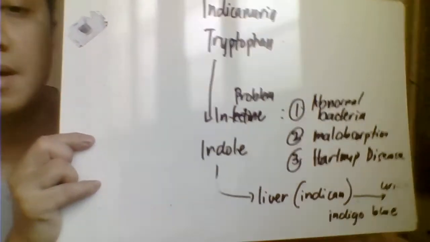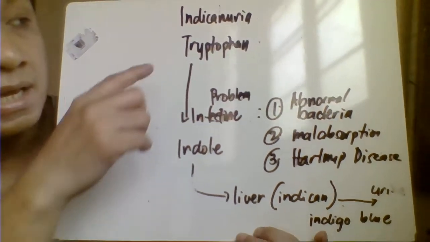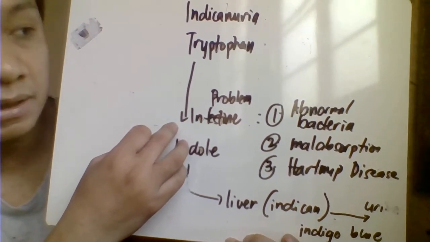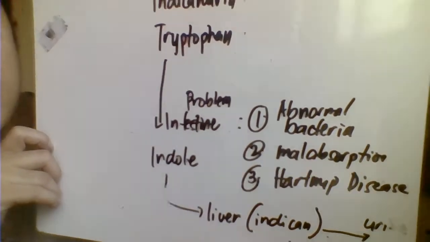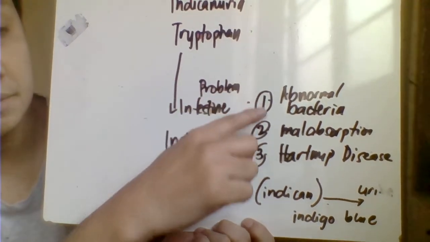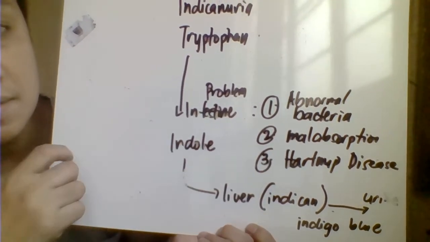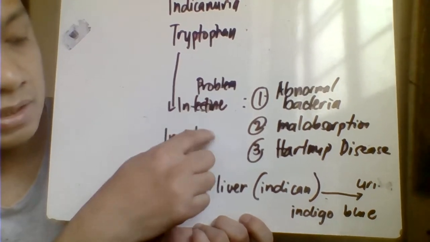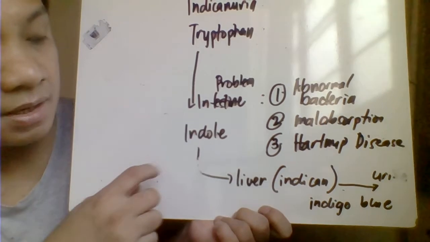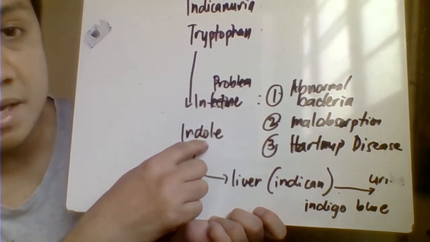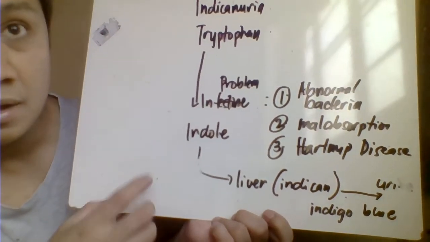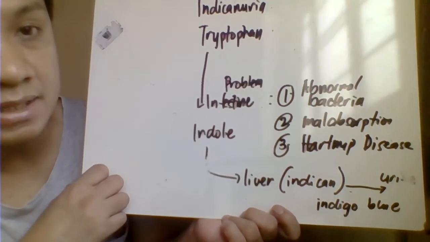Okay, what happened here in your indicanuria? So basically, this is the normal metabolic pathway. Tryptophan go to your intestinal tract, acted upon by bacteria. But in your indicanuria, may problem tayo sa intestinal tract, like the presence of bacteria, malabsorption, heart nap disease, wherein your indole, hindi siya ganun ka mabibreakdown. And because of that, hindi siya masyado na-breakdown. This indole here will remain as indole, accumulate in your intestinal tract, dadami siya. Once dadami siya, it will go to your bloodstream.